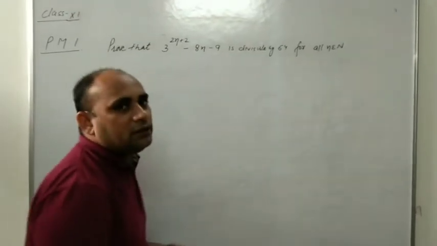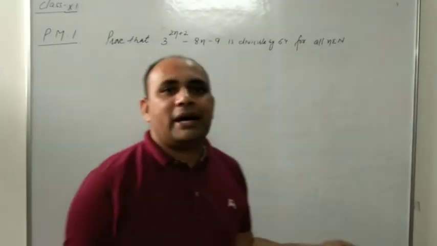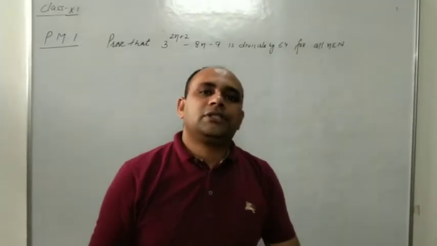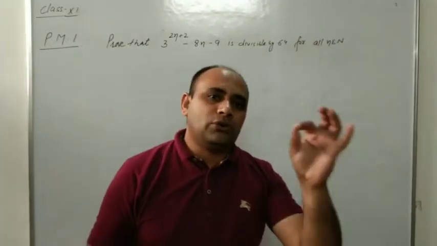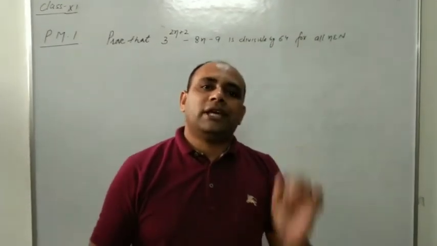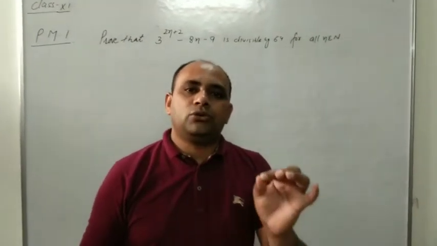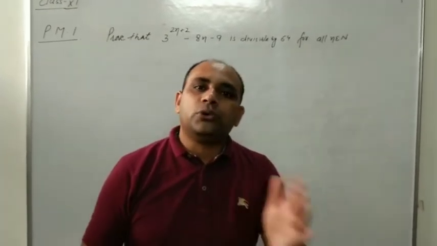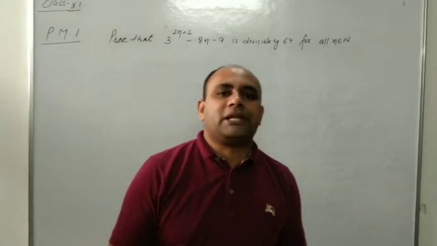Dear students, you know the process of PMI, or the algorithm of PMI, in which first we take n is equal to 1, then we assume that n is equal to k is true, and in the last step we want to prove it for n is equal to k plus 1.